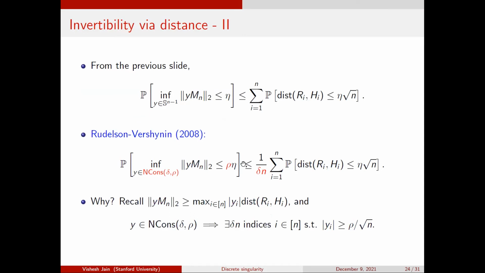The idea being that if I have a vector which is not constant, or which is far away from being constant, then you can show that there are at least linearly many indices which are order 1 over square root n. So if you choose a random index, there is a probability 1 over delta that it's a good index, and then you can sort of gain in the union bound, right? Somehow this event is like a delta covering of the other event, so you can gain a factor of 1 over delta. And in the probabilities, this is exactly analogous to the argument we've seen before for Conglocious, right?